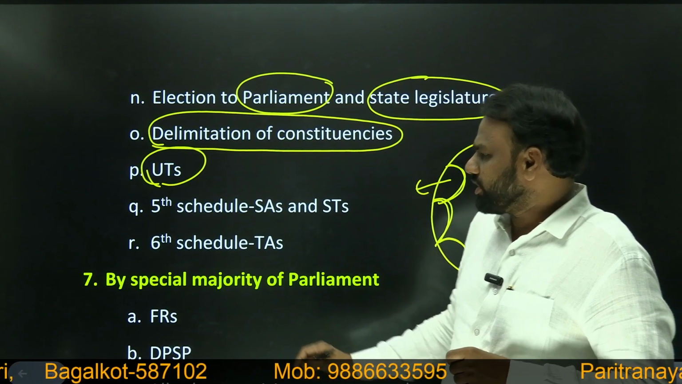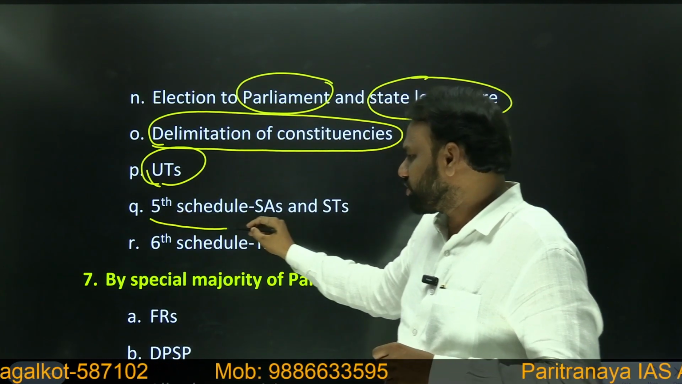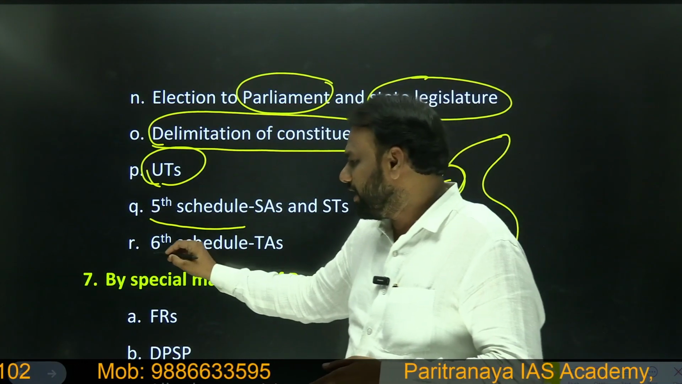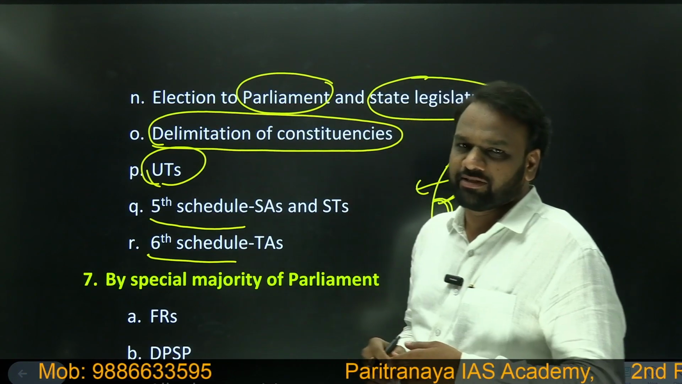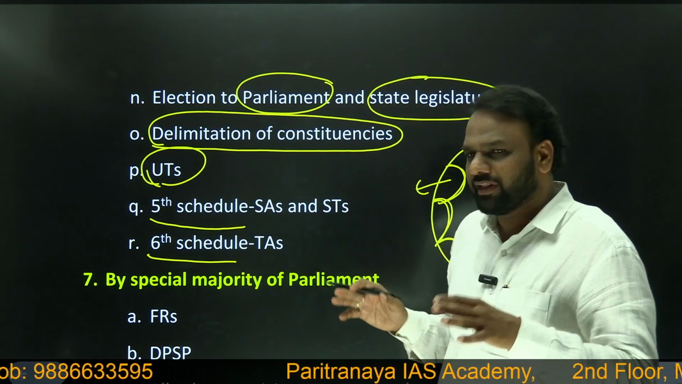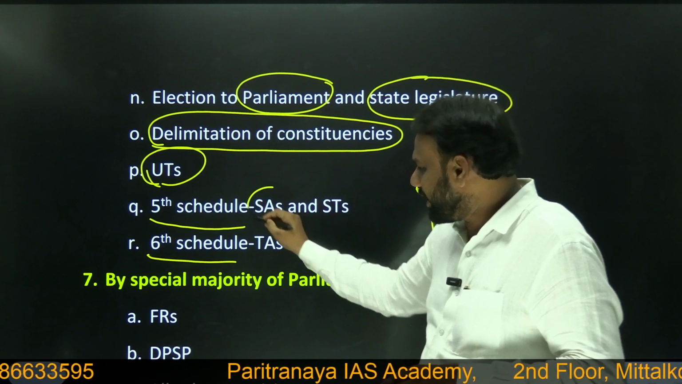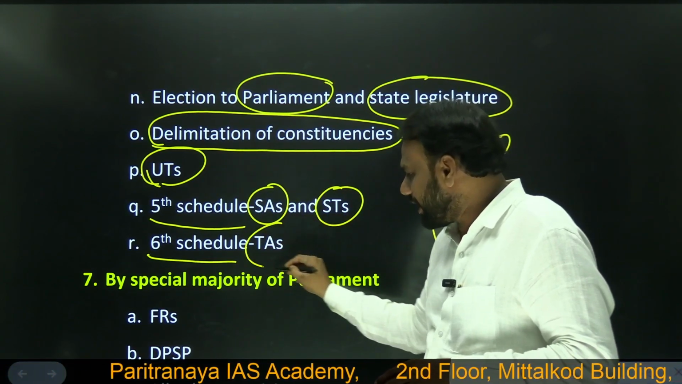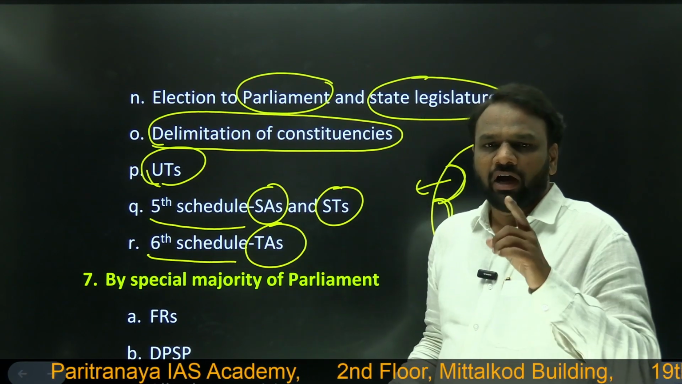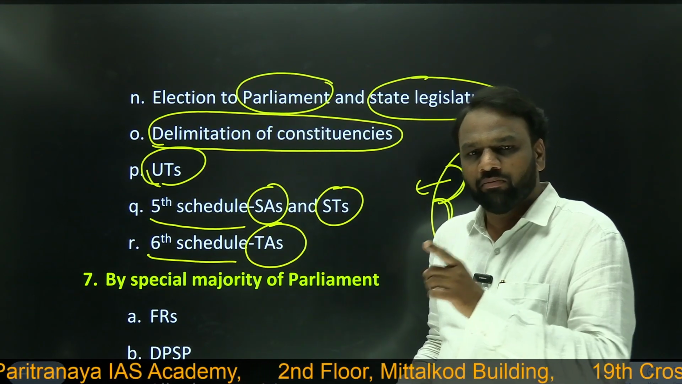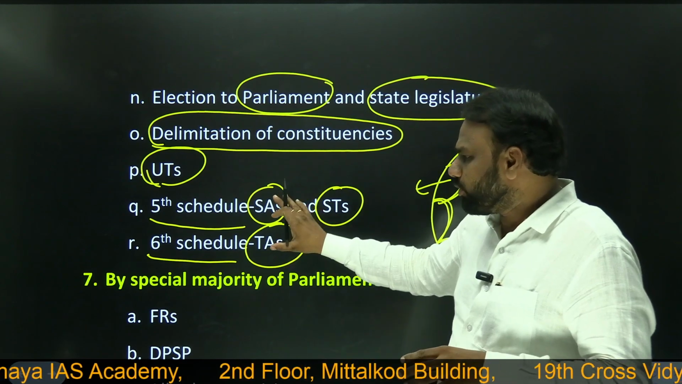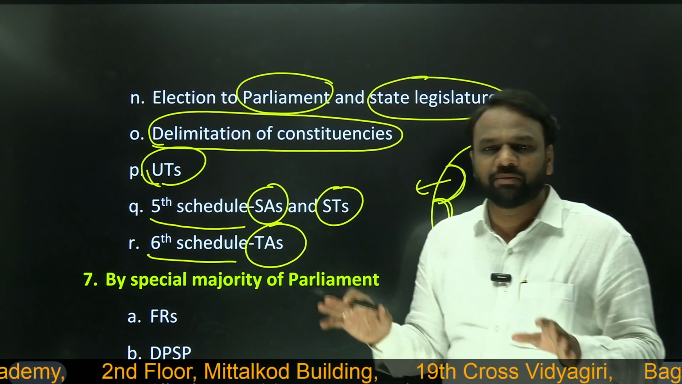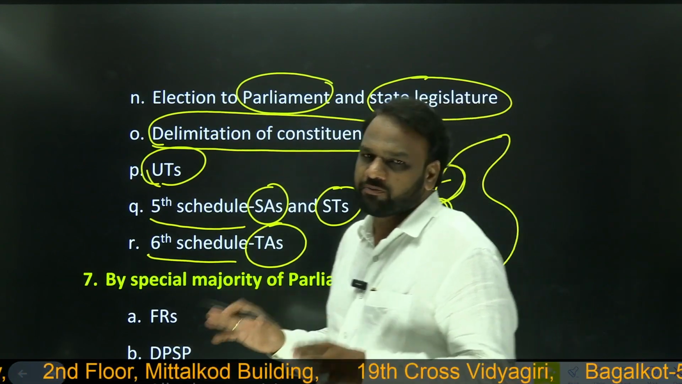Similarly, the fifth schedule. We will be discussing the fifth schedule in detail in the forthcoming classes. Similarly, we will discuss the sixth schedule in detail in the forthcoming classes. But we already know at a superficial level that the fifth schedule deals with scheduled areas and scheduled tribes. Similarly, the sixth schedule deals with the tribal areas in the states of Assam, Meghalaya, Tripura and Mizoram. So whenever we want to make any changes with respect to the fifth and sixth schedule also, it requires just simple majority and does not require special majority.